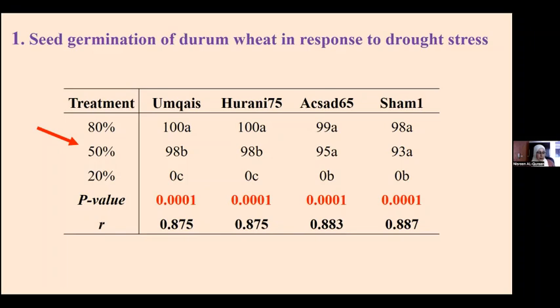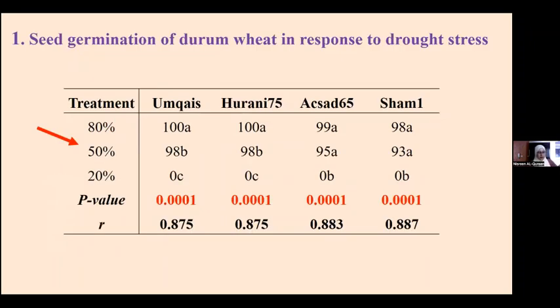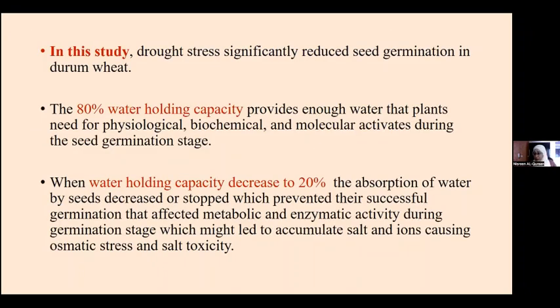And we can see we have a positive correlation: as water availability decreases, the germination percentage decreased. So in this study, drought stress significantly, as you noticed from the previous table, reduced seed germination in durum for all cultivars.